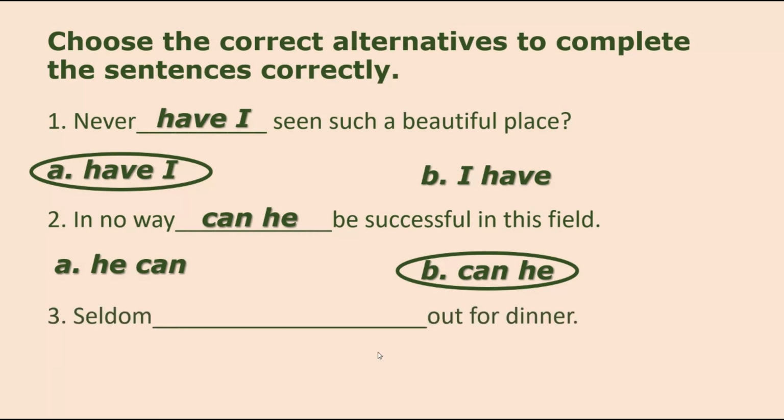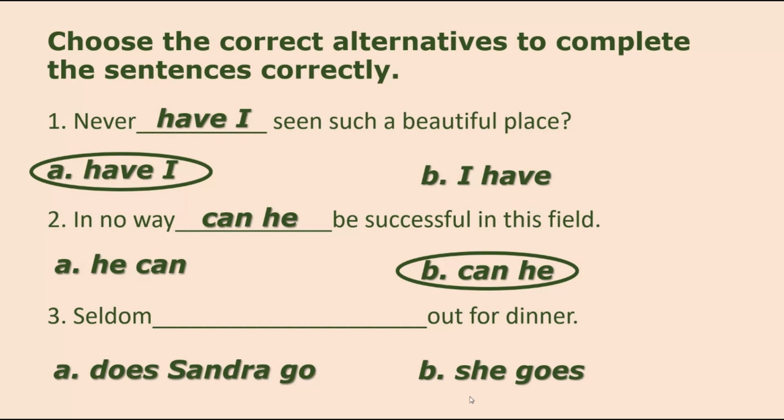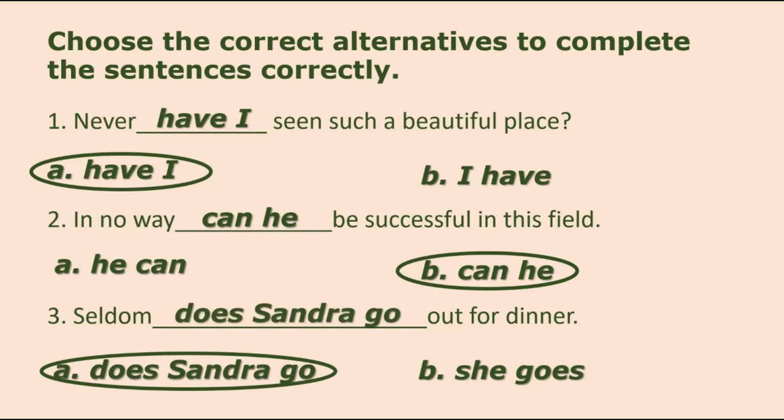Number 3. Seldom blank out for dinner. A. Does Sandra go? B. She goes. Answer? It's letter A. Seldom does Sandra go out for dinner.